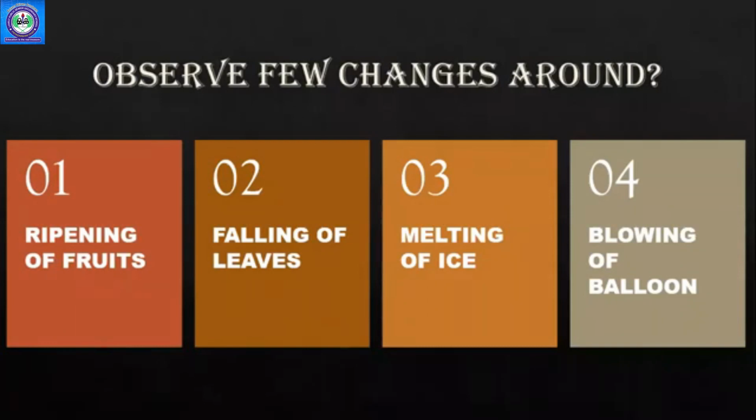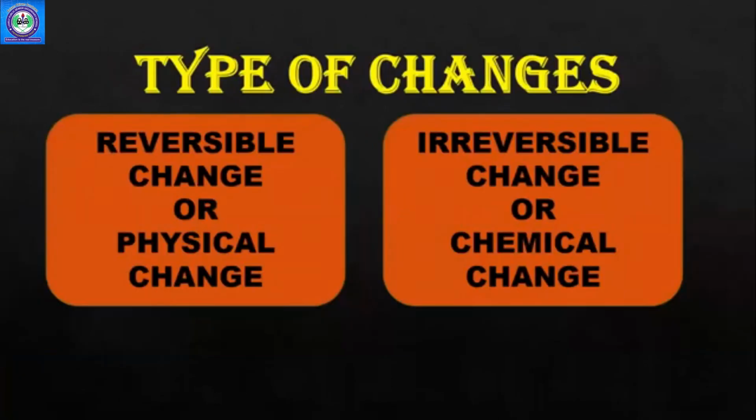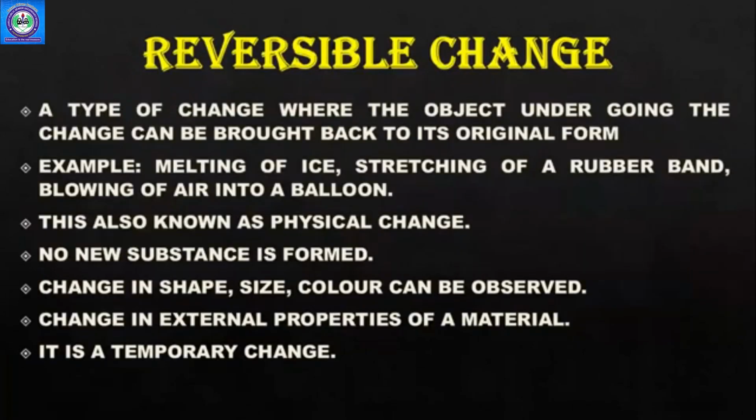You will observe a few changes around you, like ripening of fruit, falling of trees, melting of ice, blowing of a balloon. There are two types of changes: reversible change or physical change, and irreversible change or chemical change. So we are going to study in detail about these types of changes.